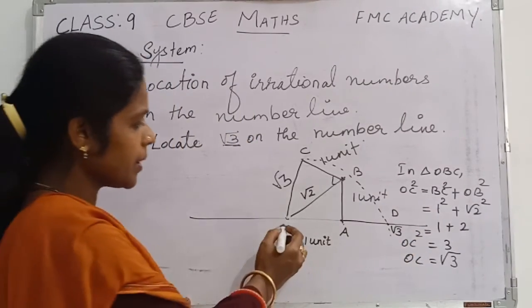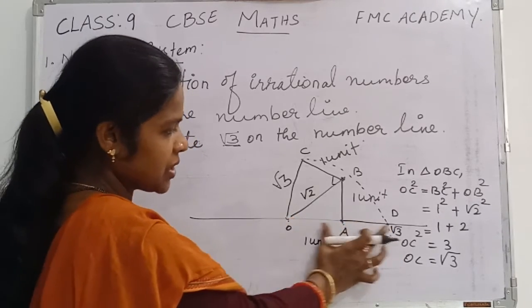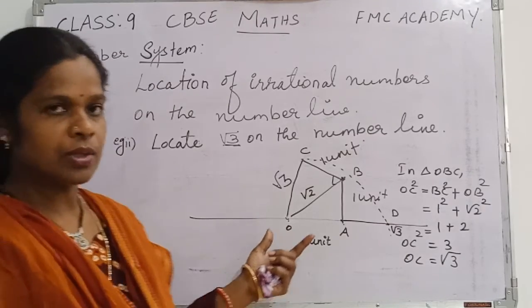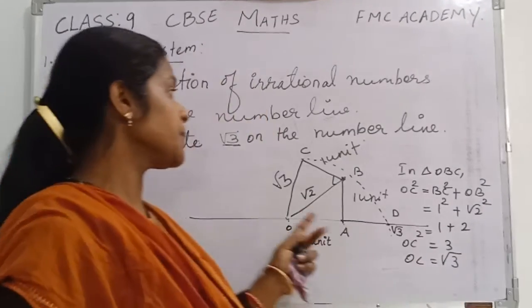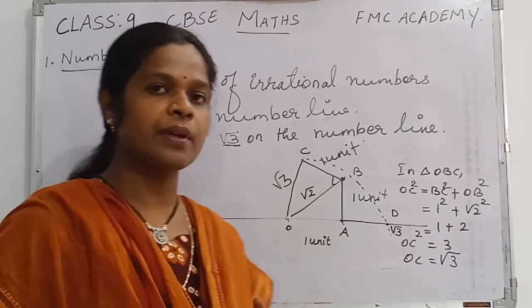Okay, it means, what is the meaning? From O to D, the distance is equal to root 3. Okay, so I think it's very clear to everybody. So this way we have today learnt how to represent root 2 and root 3, that is, irrational numbers, on the number line.